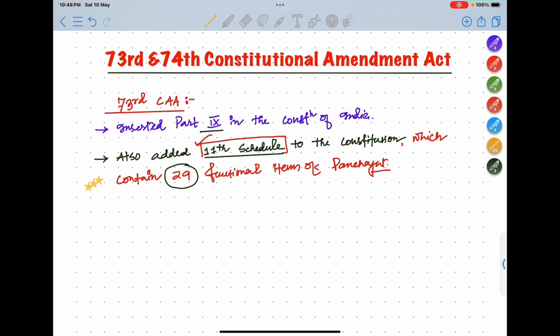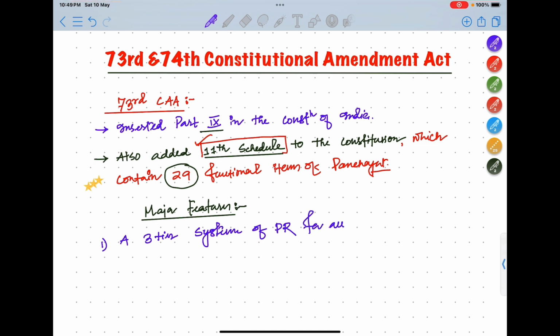Now about this act, what are the major features? Features are: number 1, a 3-tier system of Panchayati Raj for all states having population over 20 lakh.